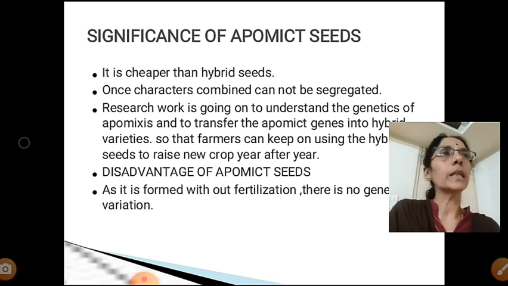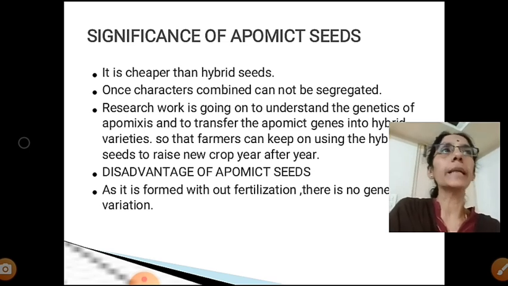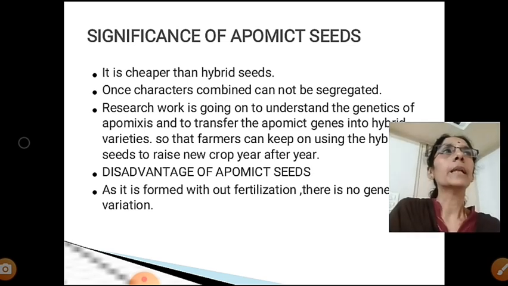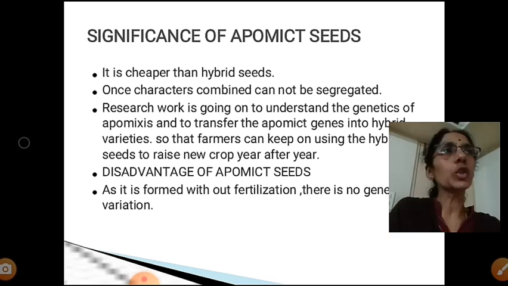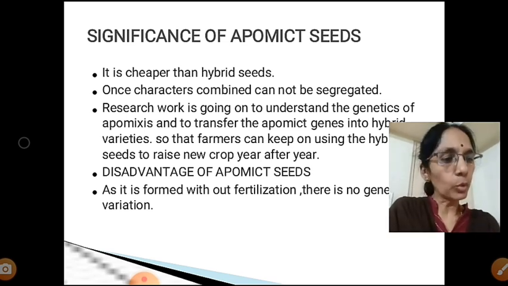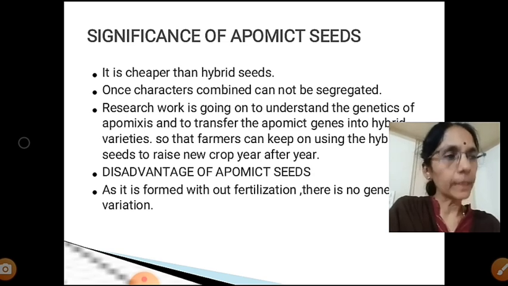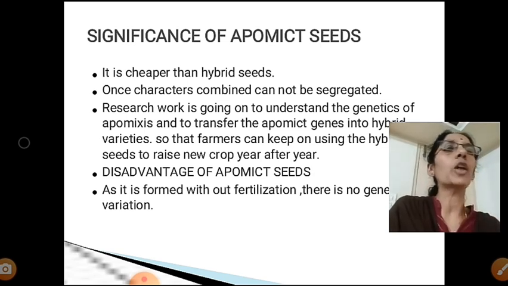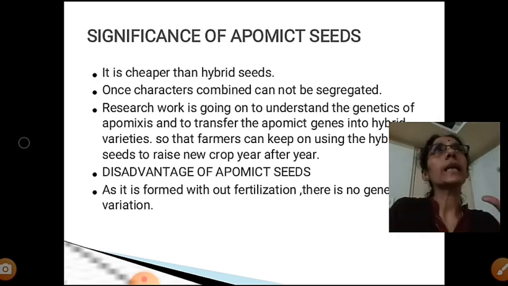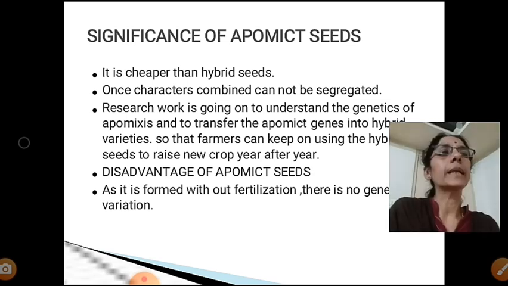But when we take this hybrid seed to the field, what will happen? The pollen of any undesirable plant can also reach the stigma. At that time, whatever good qualities we have combined can be separated or segregated. But in the case of an apomixed seed, once the characters are combined, they cannot be segregated.